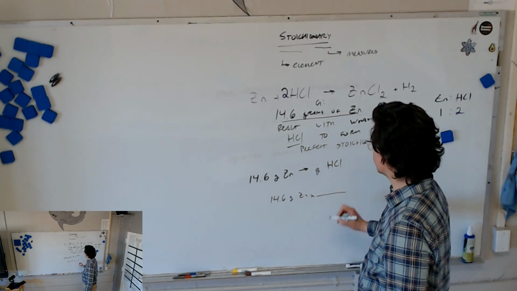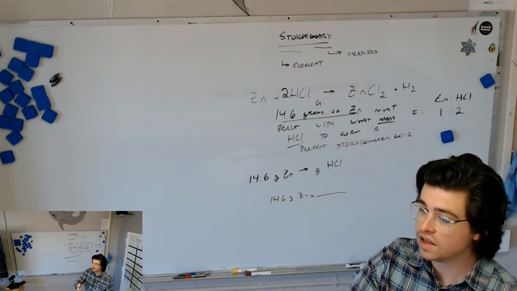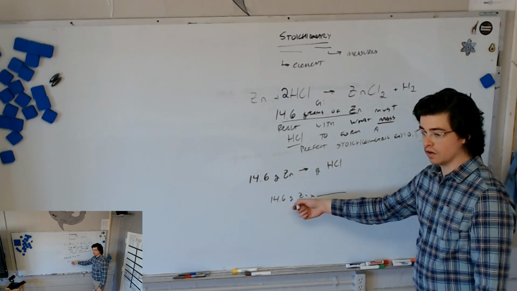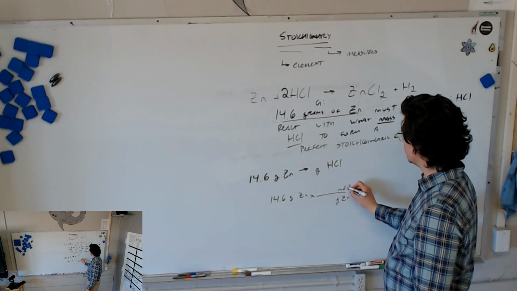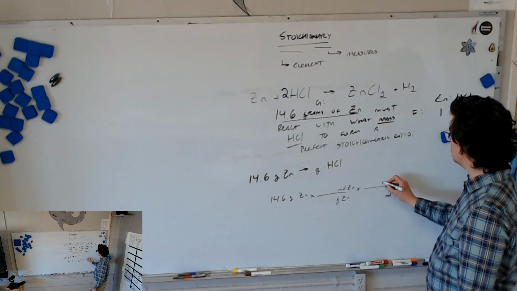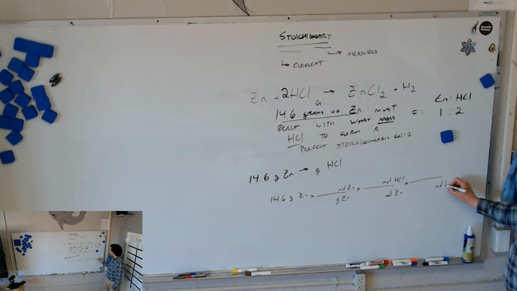What's the first conversion I have to get? Well, I know that I need to use the mole ratio. In order to use the mole ratio, I must first convert grams to moles. So I'm going to go from grams of zinc to moles of zinc. Then I can use my mole ratio from moles of zinc to moles of hydrochloric acid. And then I'm going to go from moles of hydrochloric acid to grams of hydrochloric acid.